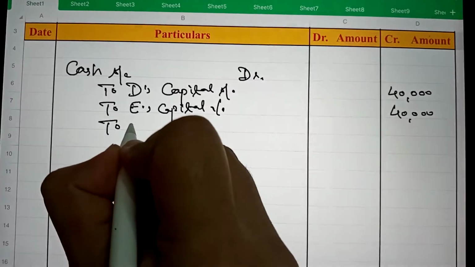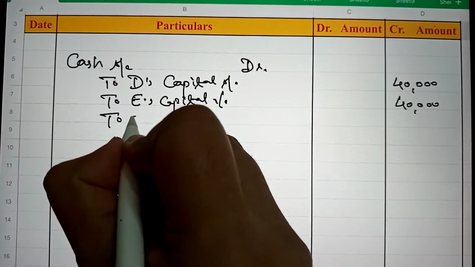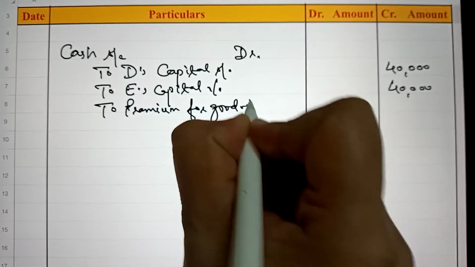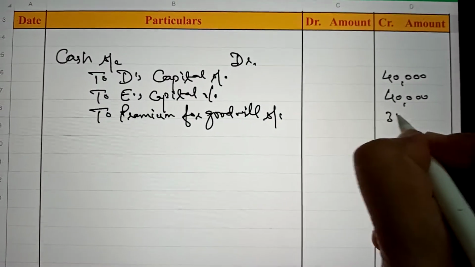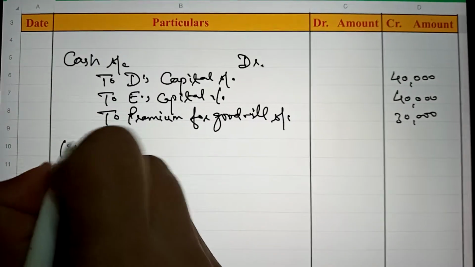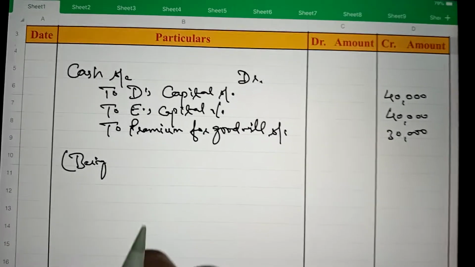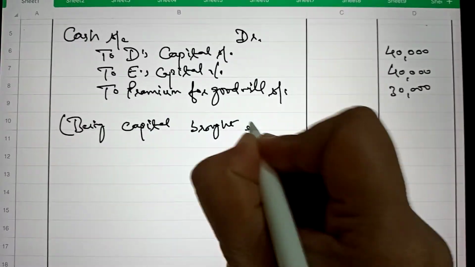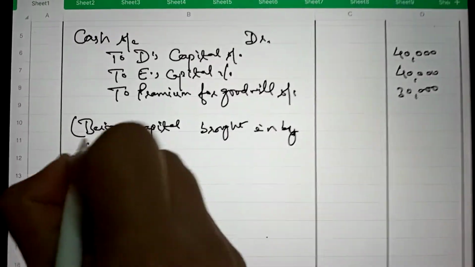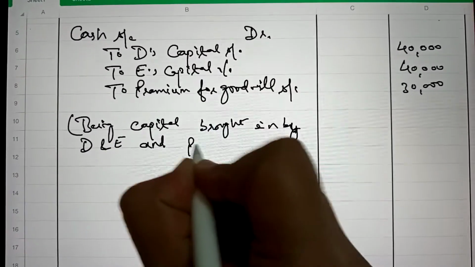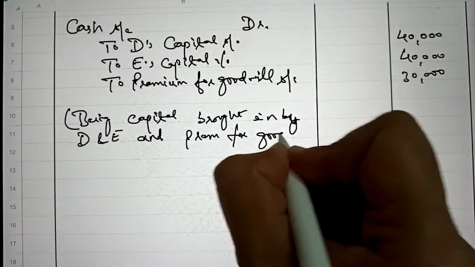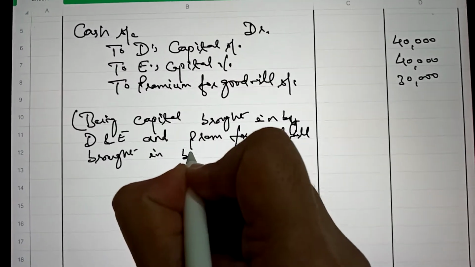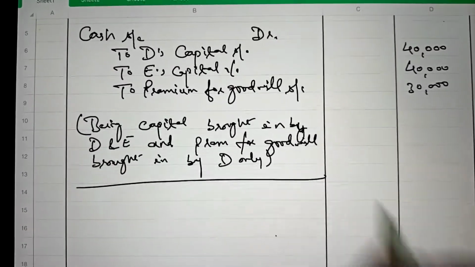And here the share of premium is only brought in by D. So premium for goodwill account should be credited with the share of goodwill brought in by D, being capital brought in by D and E, and premium for goodwill brought in by D only. So this will be the first entry.